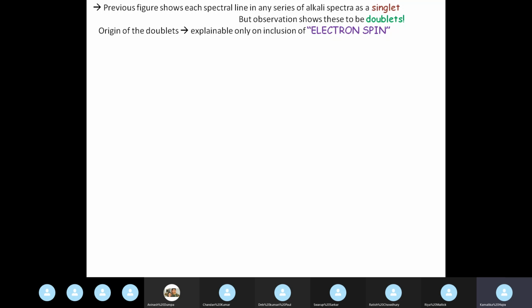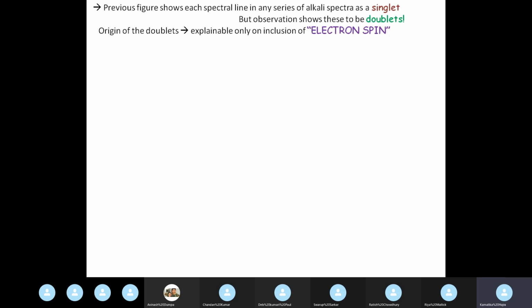So till now we saw how the orbital motion of the electron was described, and how the orbital angular momentum quantum number L decides the energy of a subshell of a given principal quantum number, and therefore how delta L equal to plus minus 1 decides the different transitions. But minute, highly precise observation shows that these transition lines are not singlets but doublets, and the doublets can be explained only if we include electron spin.